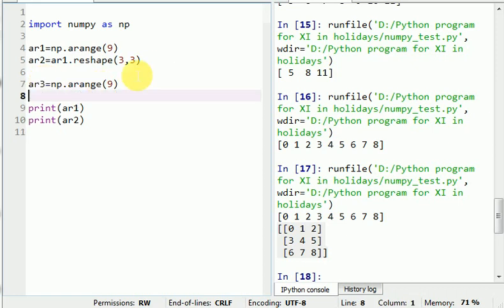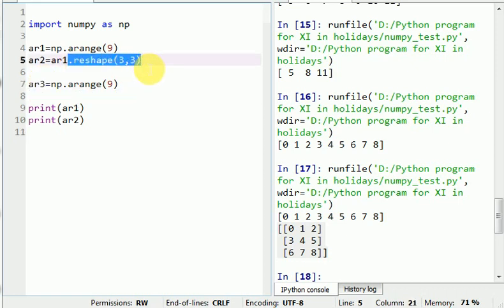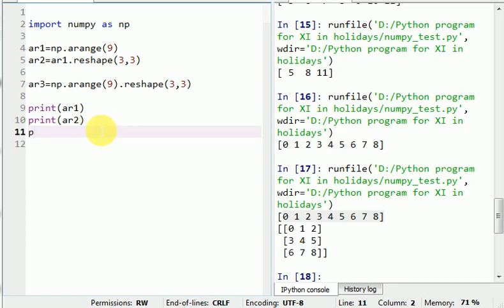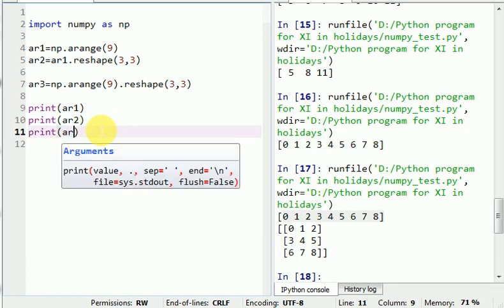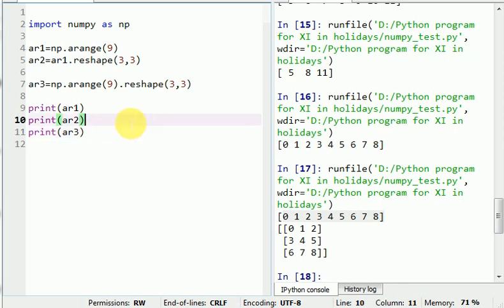We are merging these two statements here. It means first generate the 9 elements, 0 to 8, and reshape in 3 comma 3, means a 3 by 3 matrix, and I am just printing AR3 also. So in place of these two statements I am using this single statement, AR3. Now see the result.